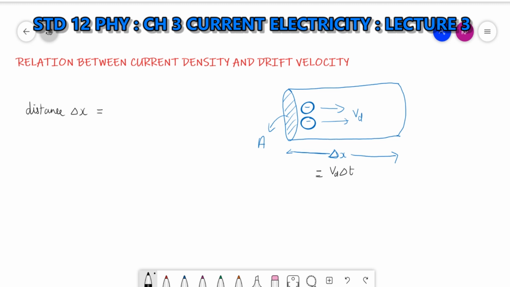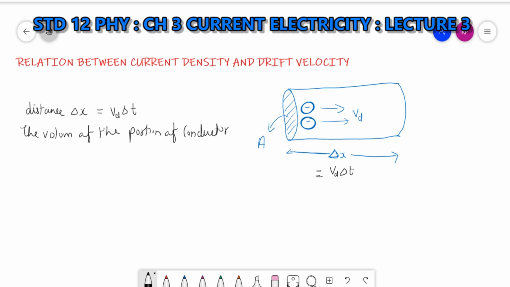Clear? Now the volume of the portion of conductor. What is the formula for volume?